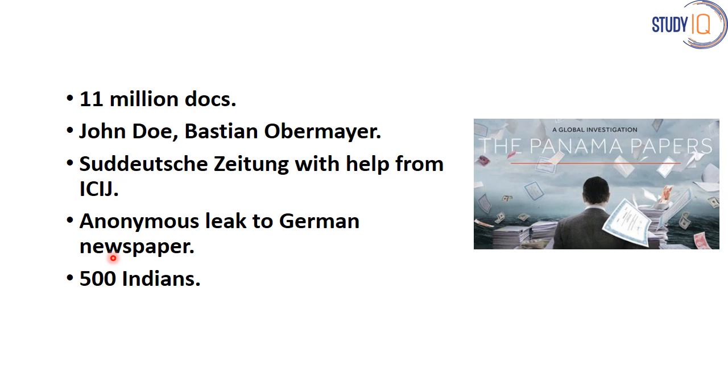The main whistleblower in this case is called John Doe, a person who is totally anonymous as he has a risk to his life. He leaked this data to a reporter of the German newspaper Süddeutsche Zeitung. Please forgive my pronunciation, as I am not a German speaking person. The reporter's name was Bastian Obermeier. This anonymous leak to the German newspaper led to the Panama Papers scandal coming to light.